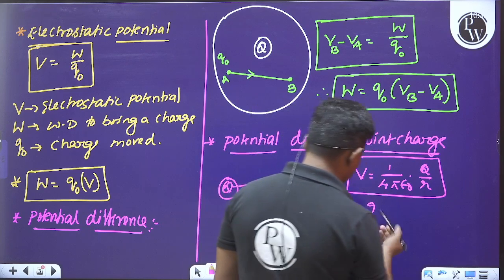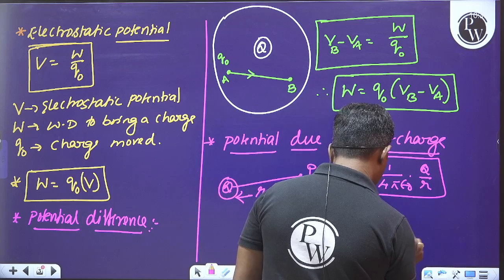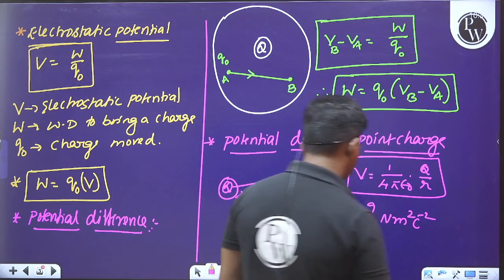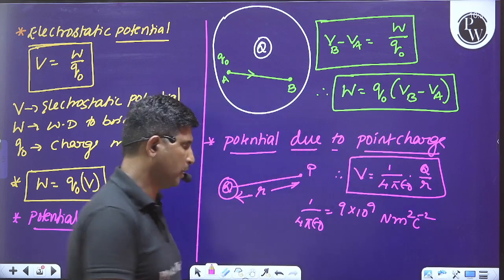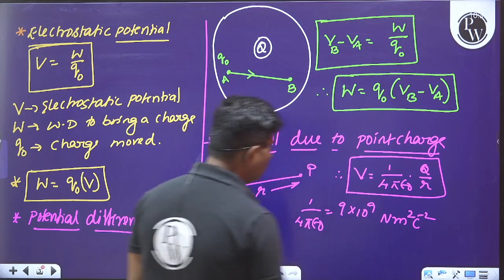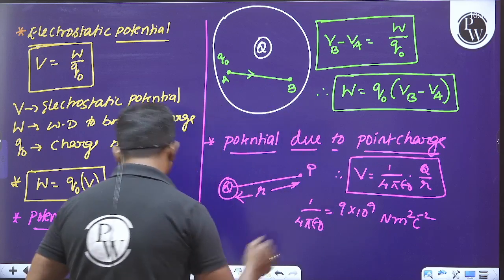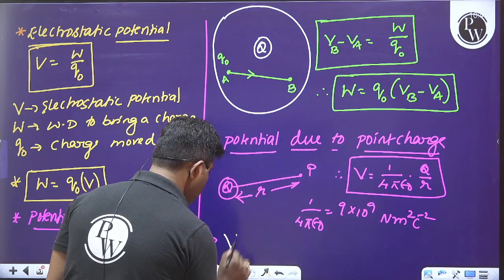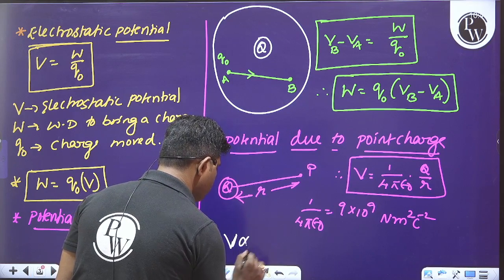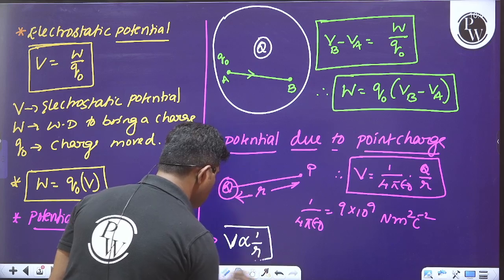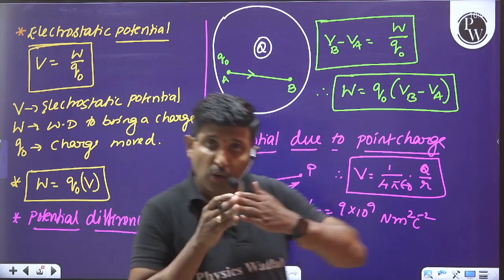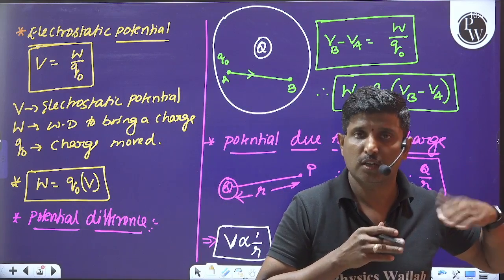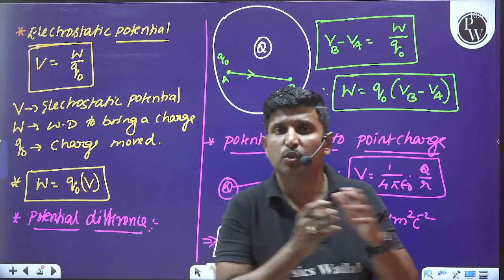Newton meter square per coulomb square. Is it clear? So that is the value of 1 by 4 pi epsilon naught. From this we can say that electrostatic potential due to a point charge is inversely proportional to the distance. That means as we move away from the source charge, the electric potential gradually decreases.